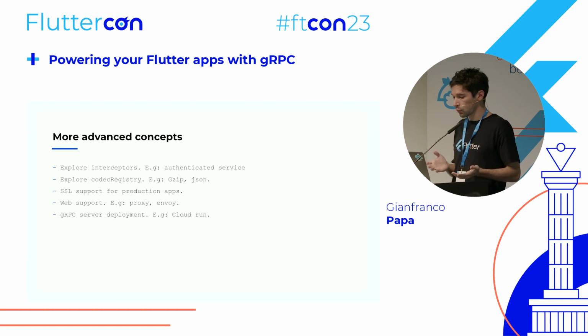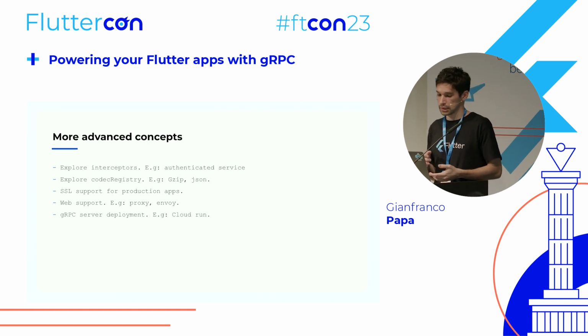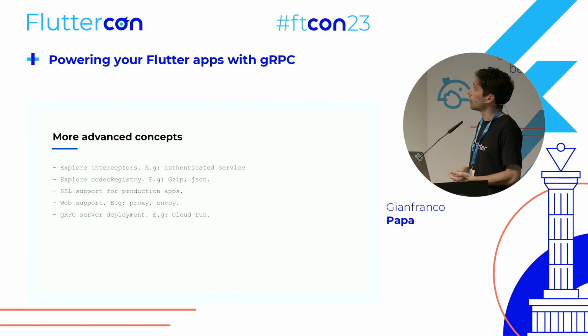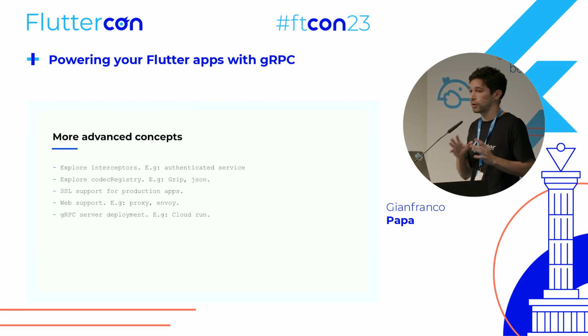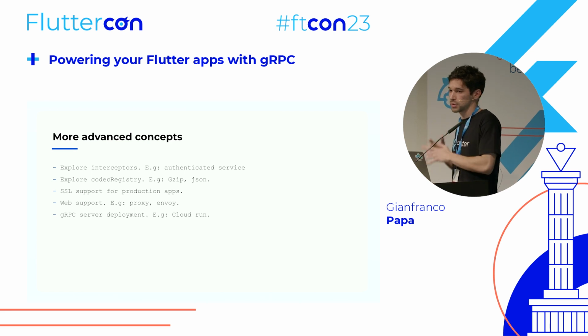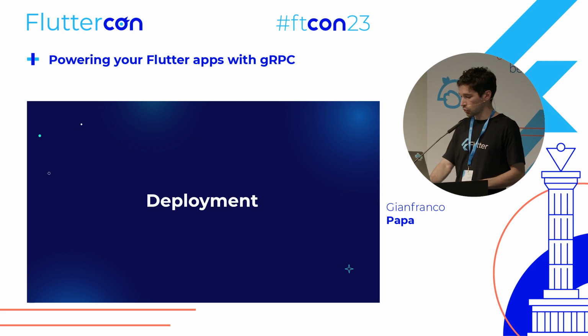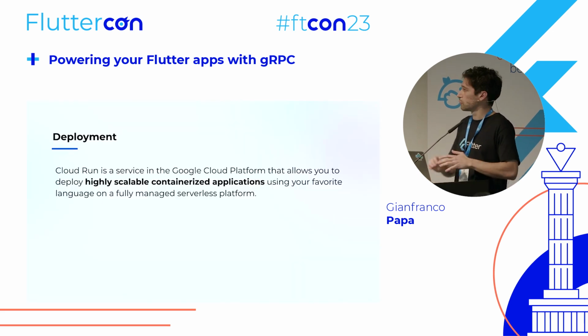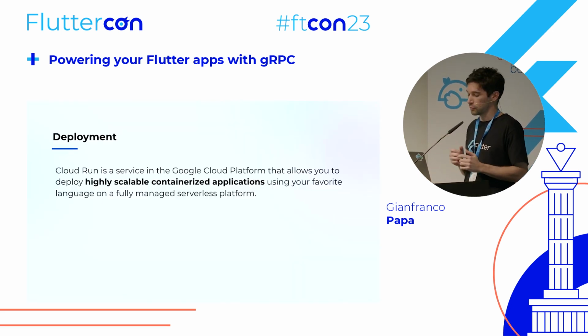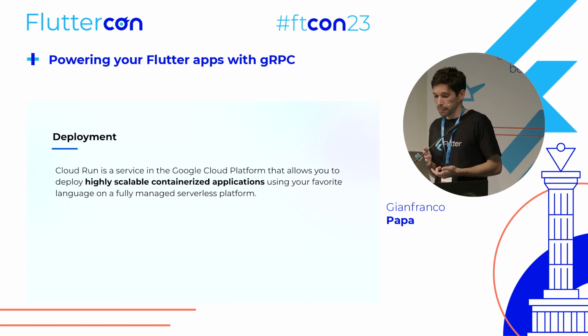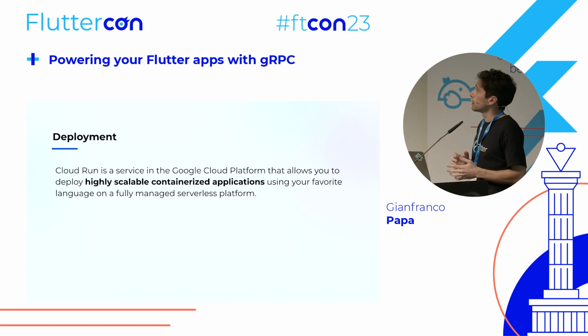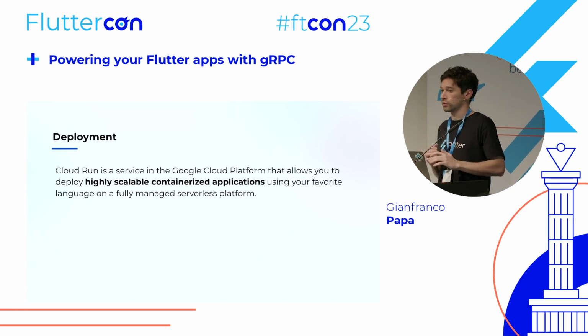And then one thing I want to cover more advanced today is the gRPC server deployment. And we are going to actually talk about Cloud Run, so we can have that full example with Flutter, gRPC, and Cloud Run, everything in GCP. And okay, so let's cover the deployment. We could cover more topics, but yeah, we are limited on time. So basically, for the deployment, I prepared a demo using Cloud Run. That is a service of GCP that allows you to deploy highly scalable containerized applications.